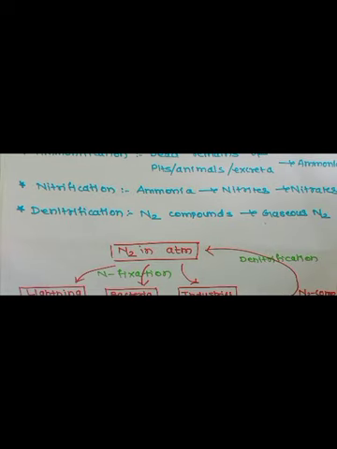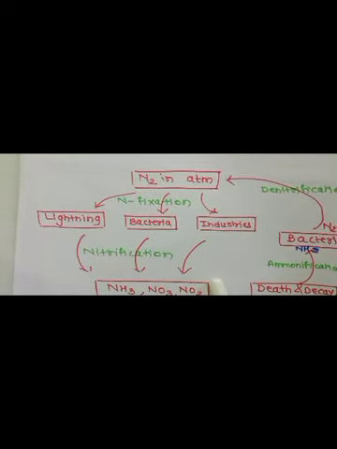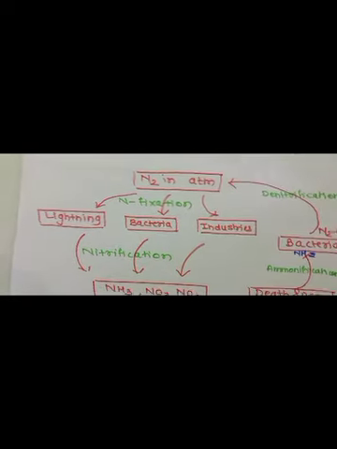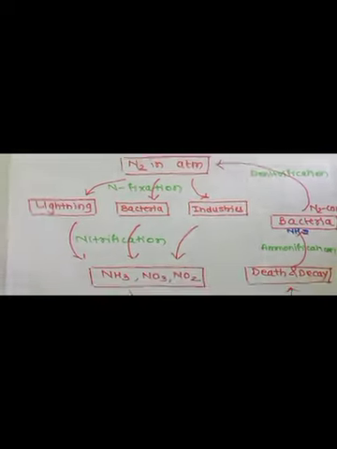Then the bacteria also convert this ammonia and nitrogen compounds into gaseous nitrogen. This process is known as denitrification. Especially Pseudomonas and Clostridium bacteria are responsible for this conversion. That is, nitrogen compounds are converted into gaseous or atmospheric nitrogen. In this way, the nitrogen cycle occurs in the atmosphere. So this is the chart which gives you the brief account of the nitrogen cycle in the atmosphere.